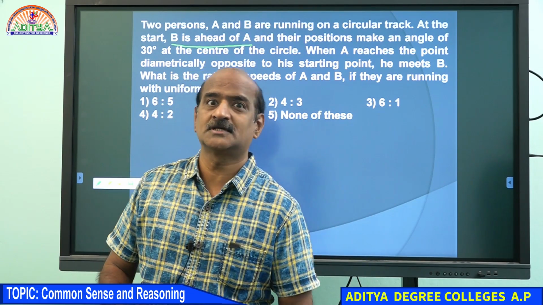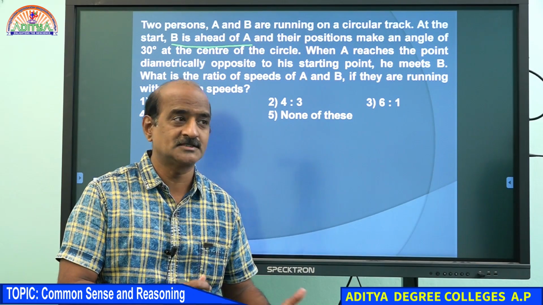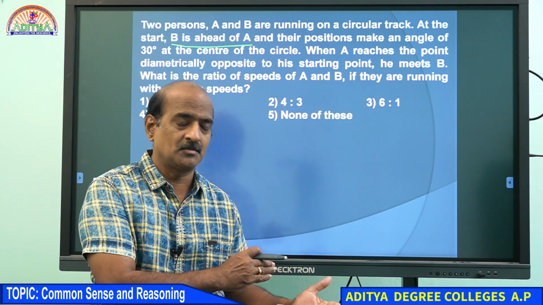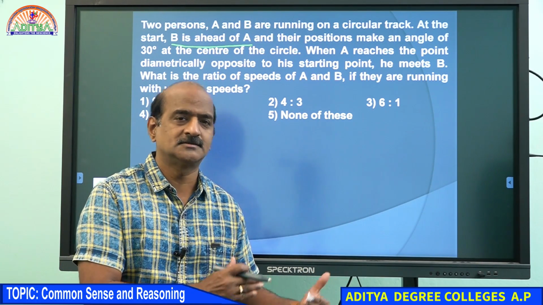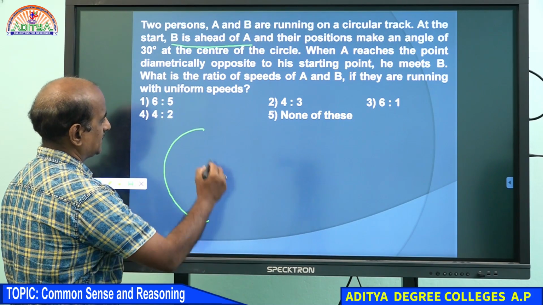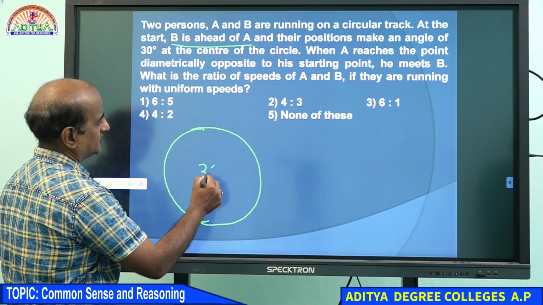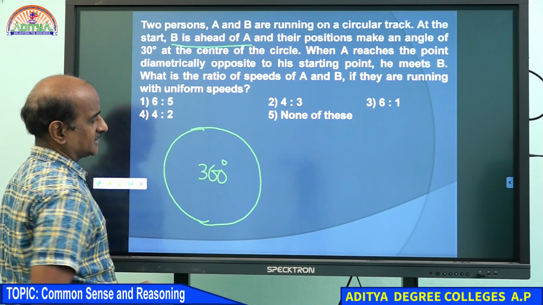Students, I just want to give some hints to answer this question. Just listen to me. I want to explain some of the words, because probably you may not have any idea about them. When we look at the circle, it is uniformly divided into 360 degrees.